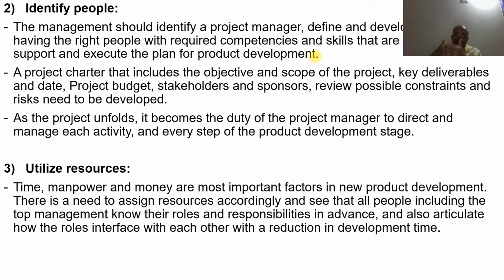Under him, he should have the right people who can work, and the people who have been assigned should have competency in developing the new product, and also the skills that are required. And not only should he have the skills, but also support from higher up and from lower down the order, to execute the plan for product development.